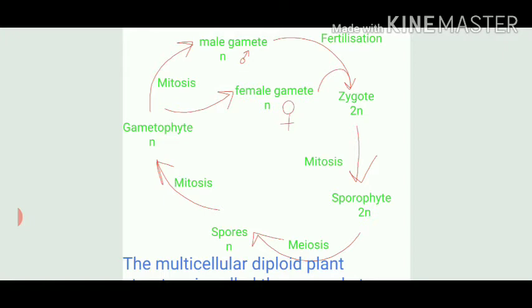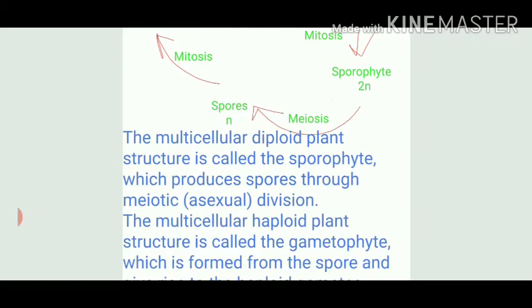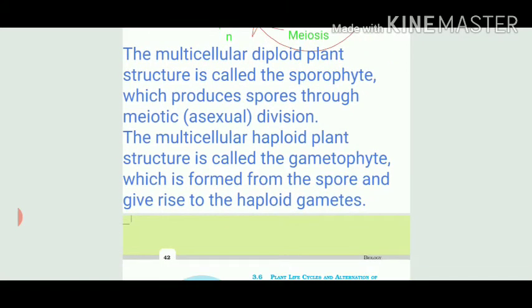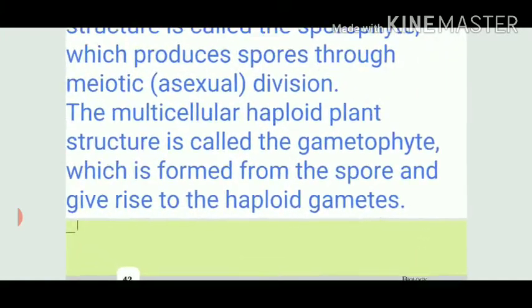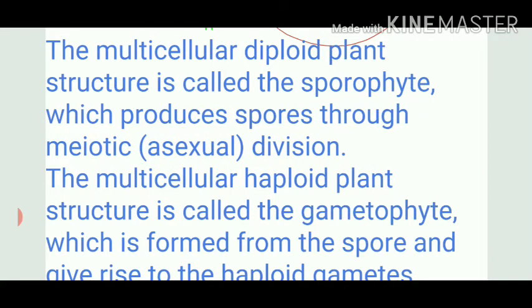The spores will again germinate and form a gametophyte body. N is equal to N, both are haploid. So which cell division is there? Mitosis. Next, I have tried to take a very simple definitions of sporophyte and gametophyte body, so that if some kind of question is coming, you must be able to solve it. So for sporophyte, it is diploid, it is made up of many cells. And what is the function of sporophyte?